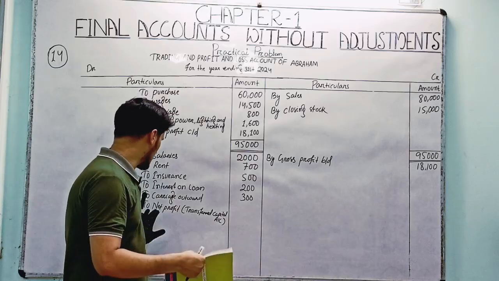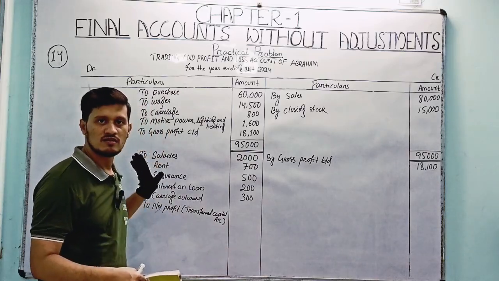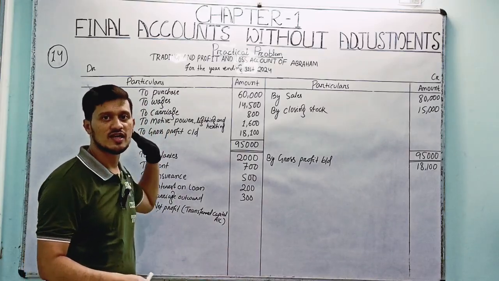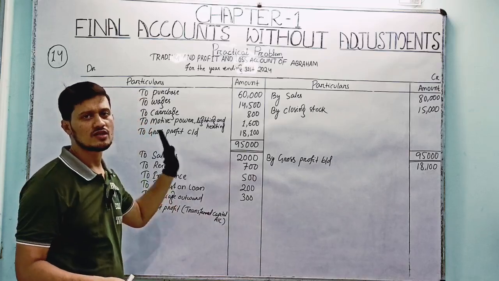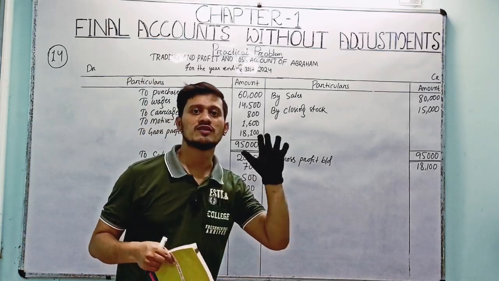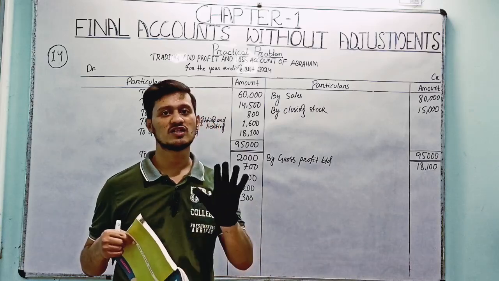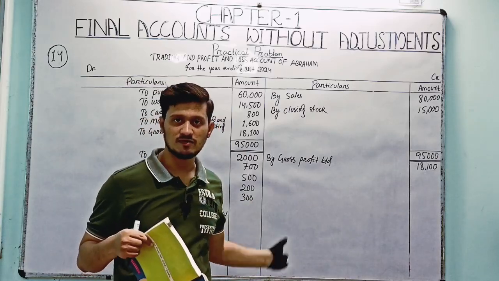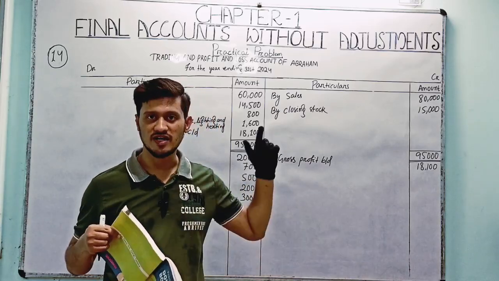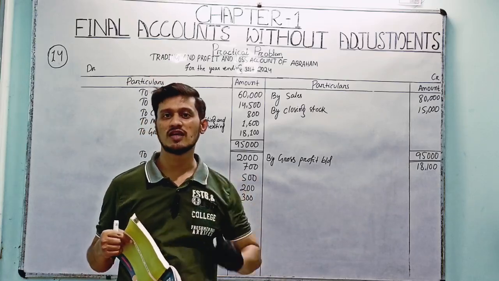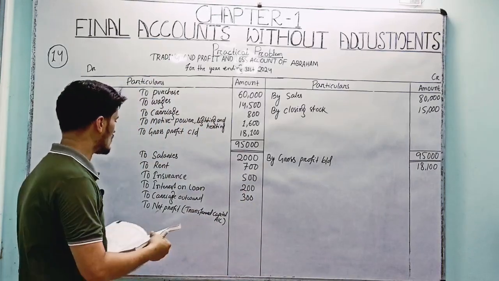If there is a net loss in the absence of net profit, then it will be less from the capital account. But both the transactions, net profit and net loss, will transfer to the capital account. If the net profit is there, then it will add. If net loss is there, then it will be less from the capital.